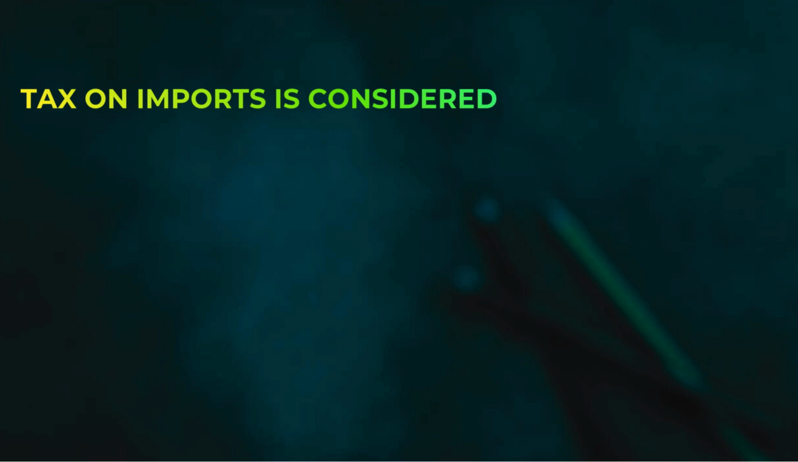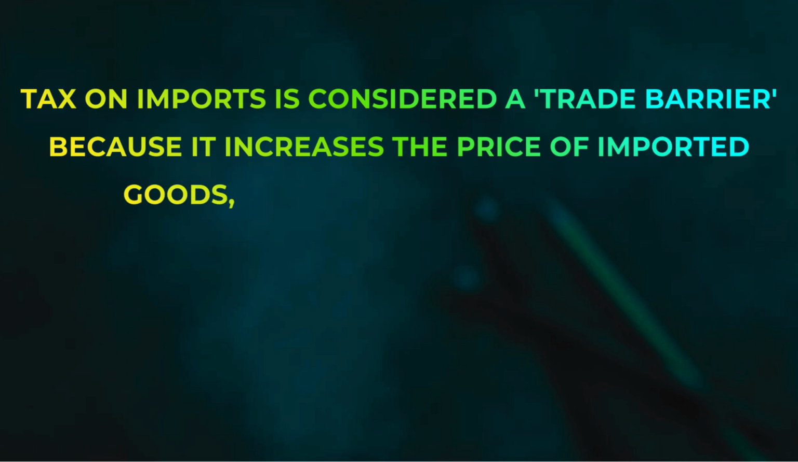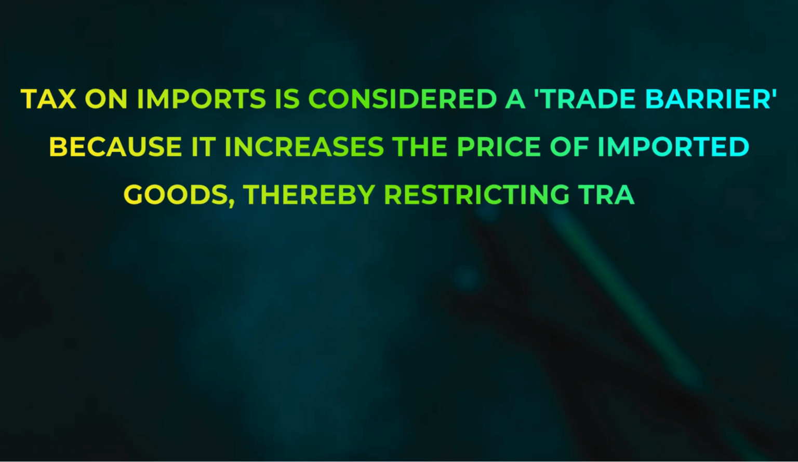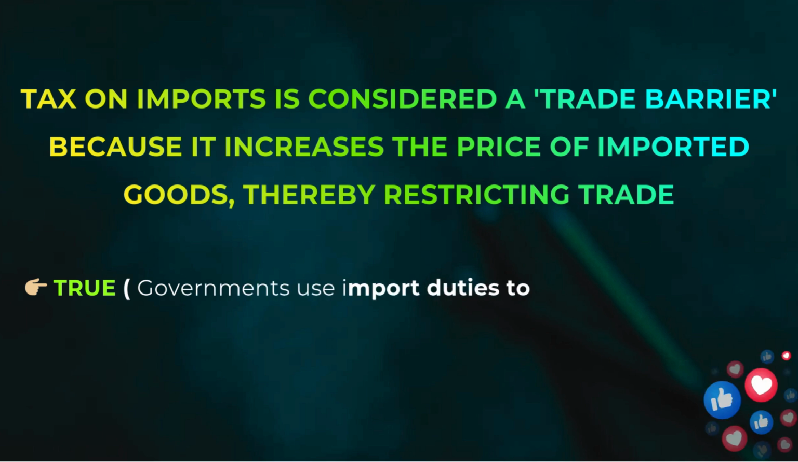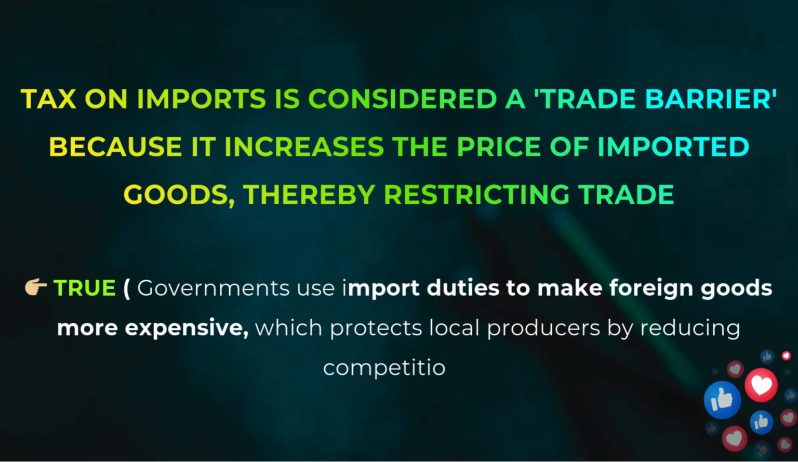Let's move to an important topic called trade barrier. Tax on import is considered a trade barrier. Why? Because it increases the price of imported goods and thereby restricts trade. Let me give you an example. If India imposes a 5% import duty on a US product, and you are importing a leather handbag worth $10,000 with a 5% duty rate, your duty will be 10,000 into 5%, which is equal to $500. So basically what is happening? You have to pay a higher price for this imported good. So I think you can understand now why this statement is true.